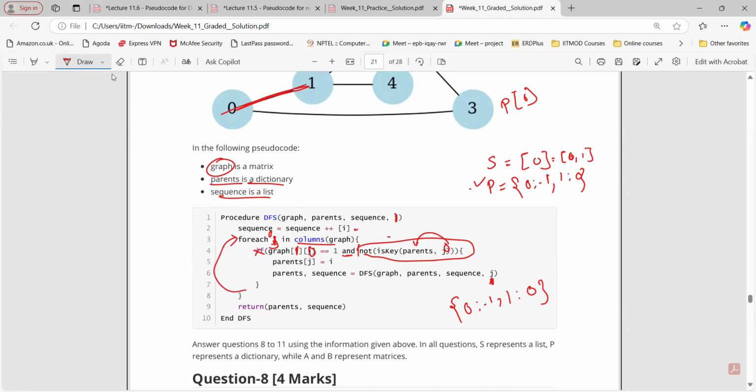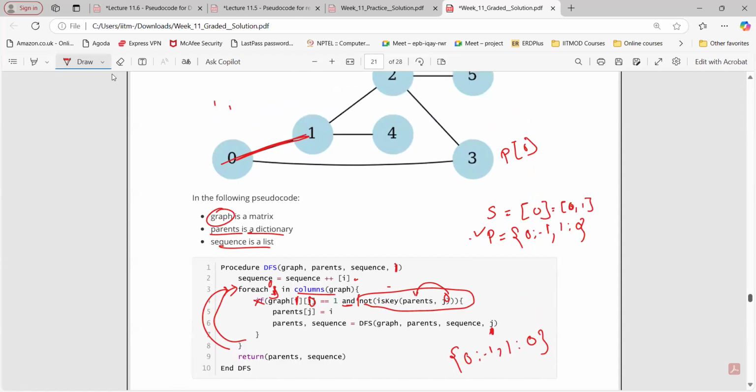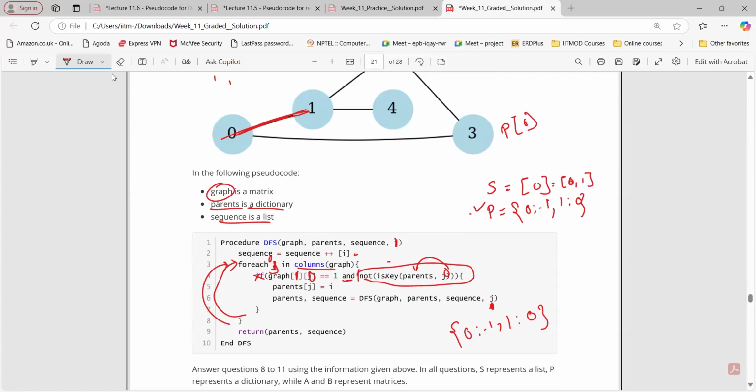Go for the next one. J equals to 1, no, this is not true. Go for the next one. But from 1, I can go to 2 and 4, right? I can go to 2. Whether 2 is present inside the parent? No. So what we are going to do? We are going to add 2, then the value will be 1. Right? Again, we are calling this particular function here. Okay.